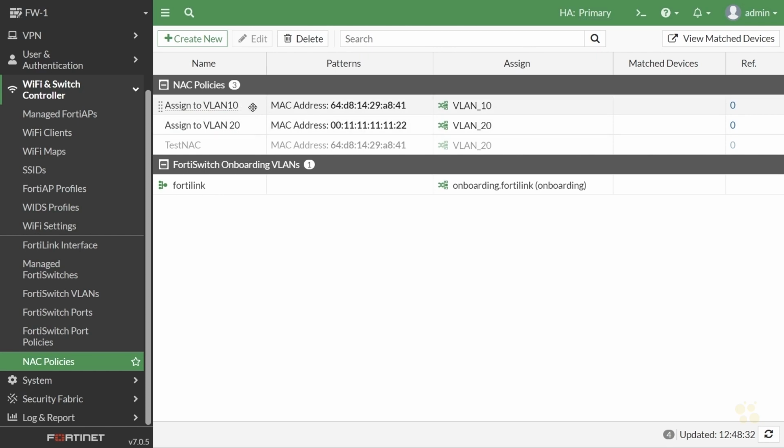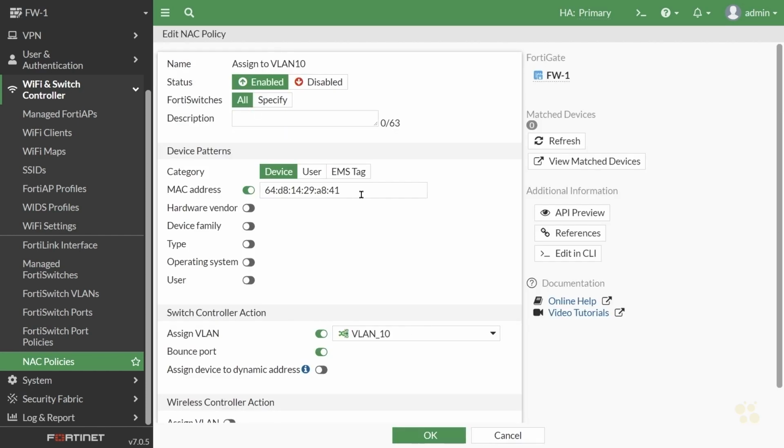So we'll take the policy called assigned to VLAN 10. We'll double click on it to edit it. I'm going to copy that MAC address so I have it available, and let me just change the last two characters to 99. That way it will not match that client, and we'll click on OK.